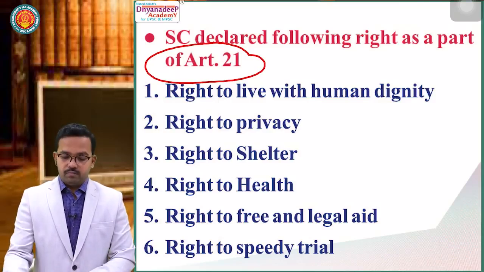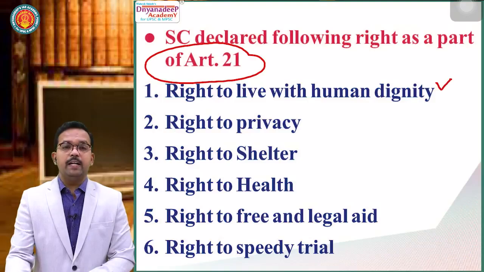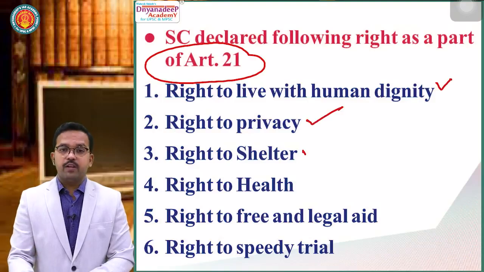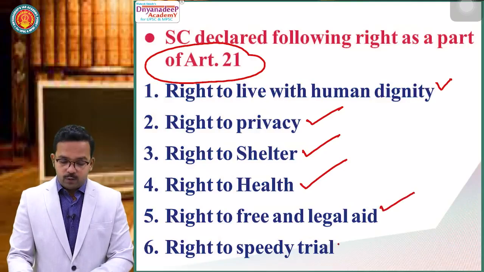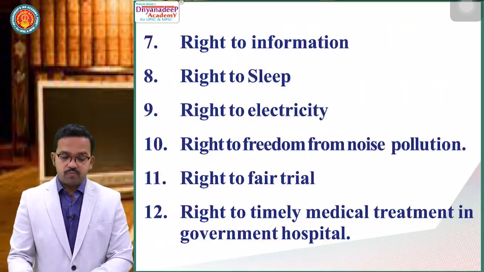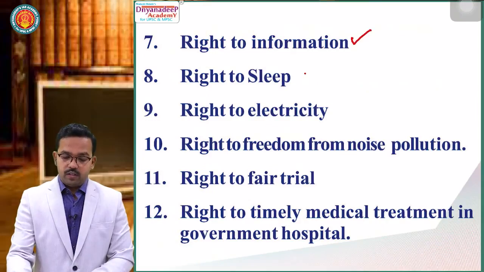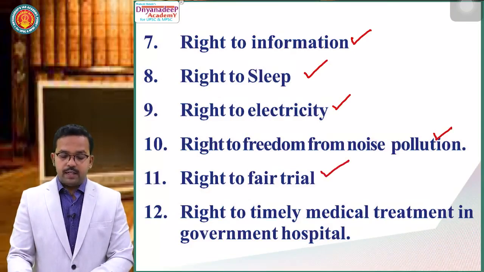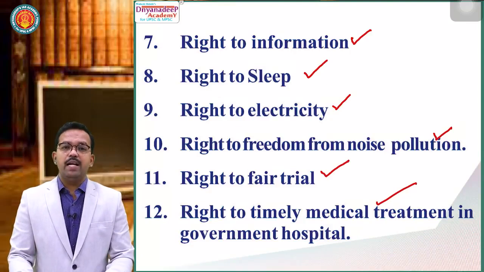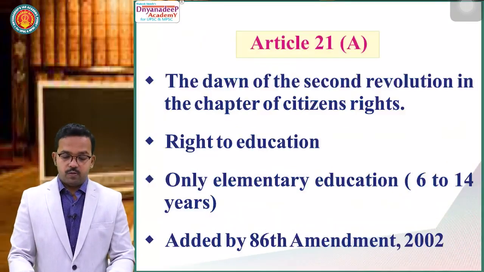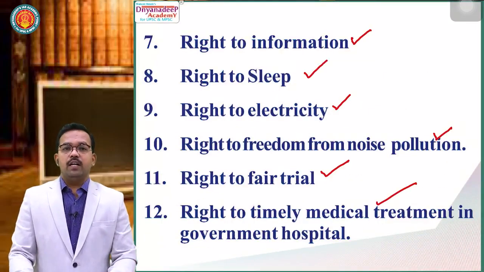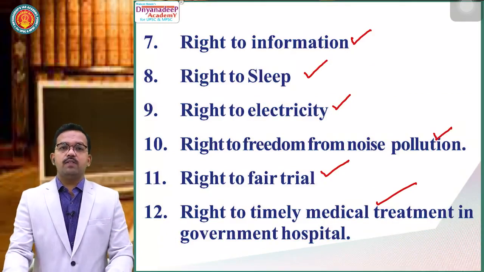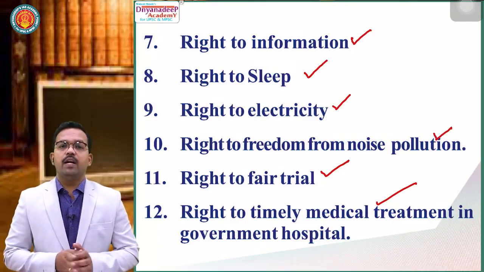First, the right to live with human dignity, right to privacy, right to shelter, right to health, right to free legal aid, right to speedy trial, right to information, right to sleep, right to electricity, right to freedom from noise pollution, right to free trial, right to timely medical treatment in government hospitals. So this was Article 21. It shows clearly that we have a synthesis of both parliamentary sovereignty and judicial supremacy.